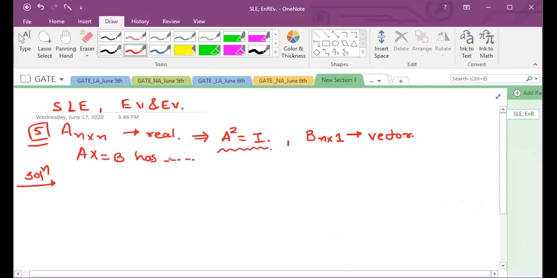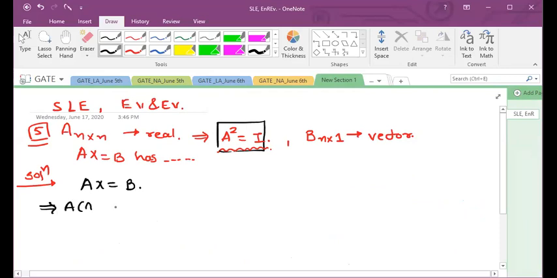Understand this carefully. I have to use this given condition that A square equal to I. Now here I am having Ax is equal to B. So if I have to use A square equal to I, definitely I should multiply with A from the left hand side.